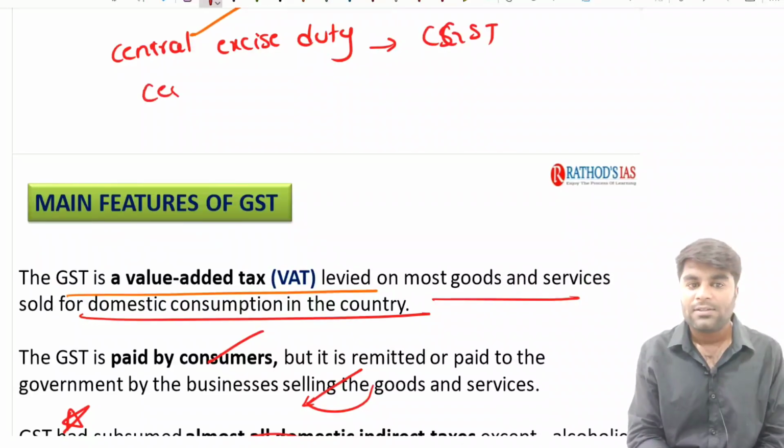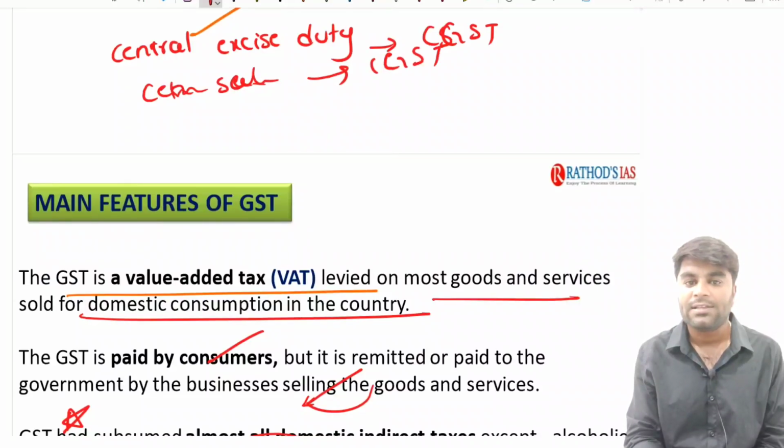Now we have central service tax. Like we have central sales tax. In such a way it is converted to the IGST.